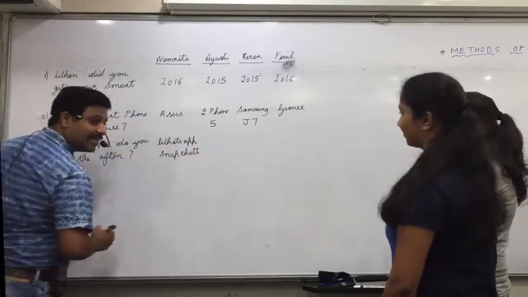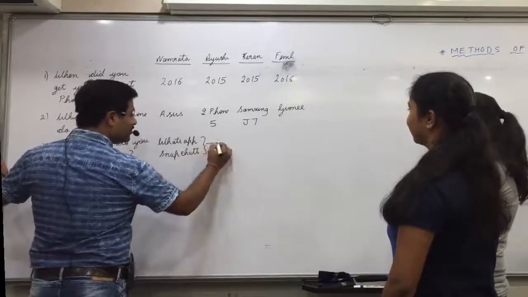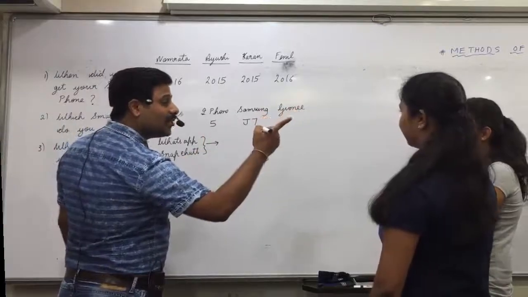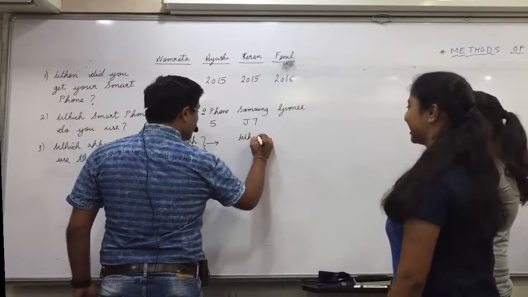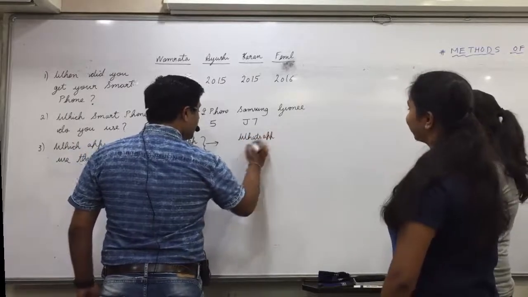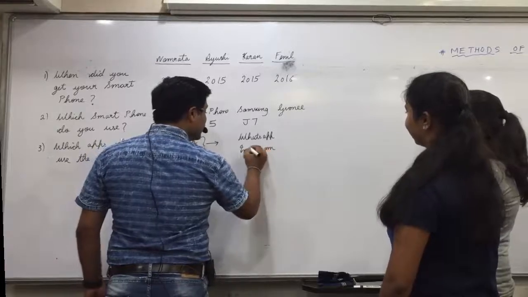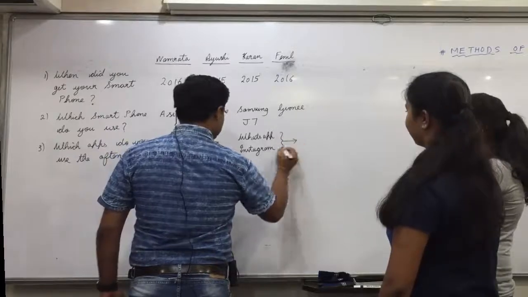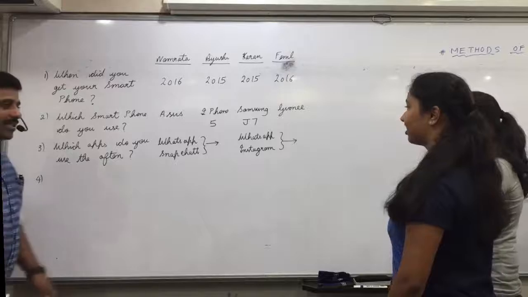Anything else? Same too. WhatsApp and Instagram, no Snapchat. Good, I also don't use it. WhatsApp and Instagram. I don't use Instagram also. Same too. Okay, boys are similar, girls are similar. That's it. Only 2 apps you have purchased phone for.